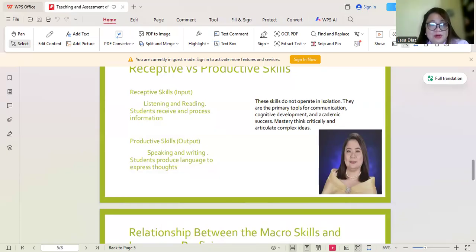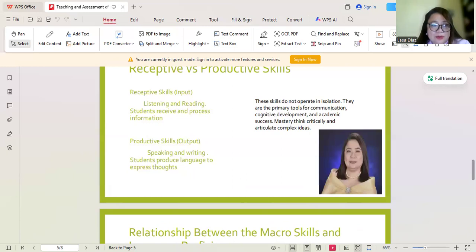While for reading, writing, and viewing, these are graphic. Of course, we look at some figures, graphics, no? So reading, when you read, you also use the sense of seeing. Same thing with writing.